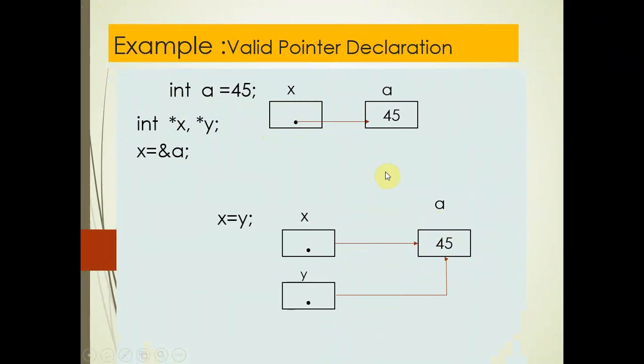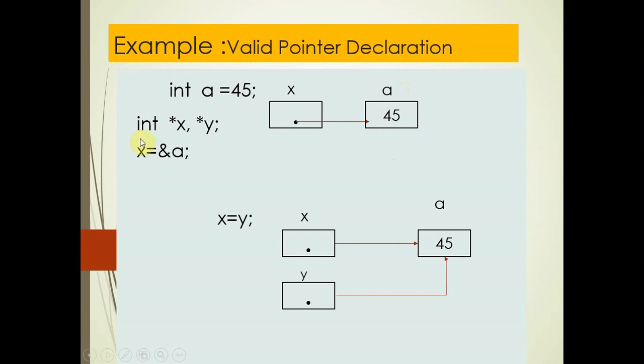Example of valid pointer declaration. Here I have taken variable a and assigned value 45. You can see here a is a variable and this is the value, which is 45. I am not showing here the address of variable a.